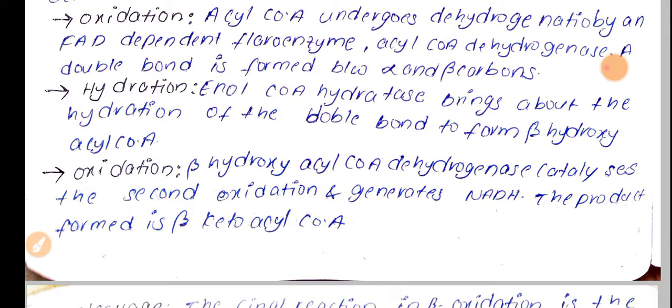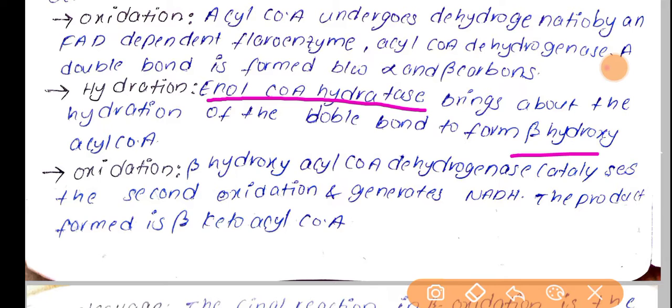So the next step is hydration. Here trans-enoyl CoA is converted into beta hydroxy acyl CoA. Enoyl CoA hydratase is the enzyme which converts trans-enoyl CoA to beta hydroxy acyl CoA.